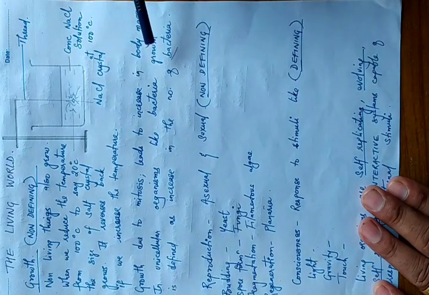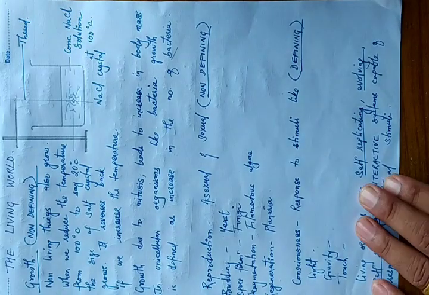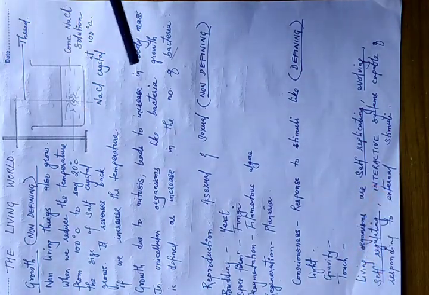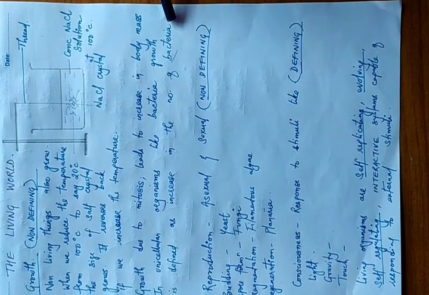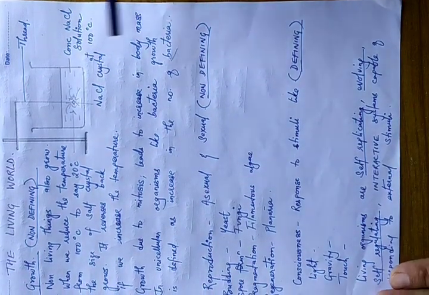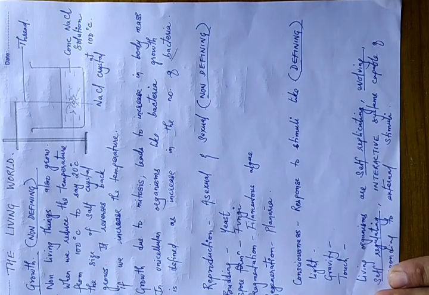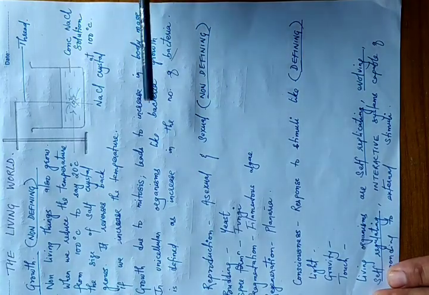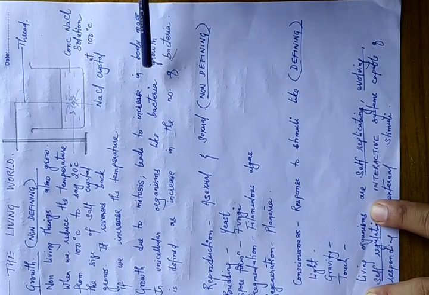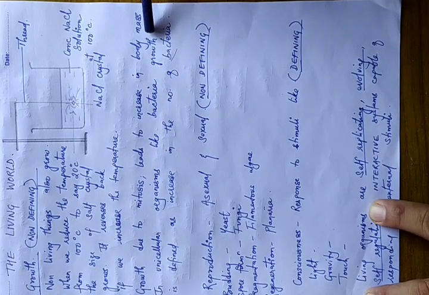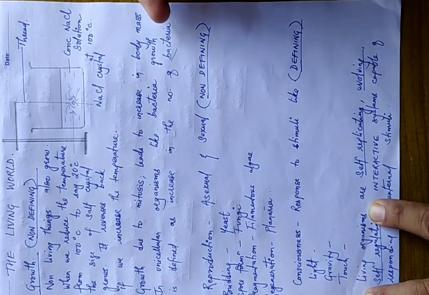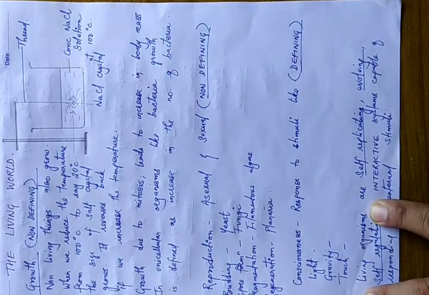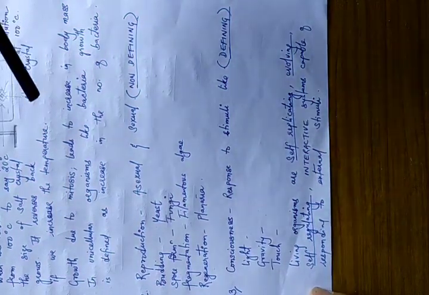So we can define, for example, growth in bacteria to be the increase in the population of bacteria. The more the number of bacteria increases, we say the bacteria has grown. So this is how there is a slight difference in growth in multicellular and unicellular organisms. In unicellular organisms we look at population, and in multicellular organisms we look at body mass to understand growth. Then the next characteristic is reproduction.